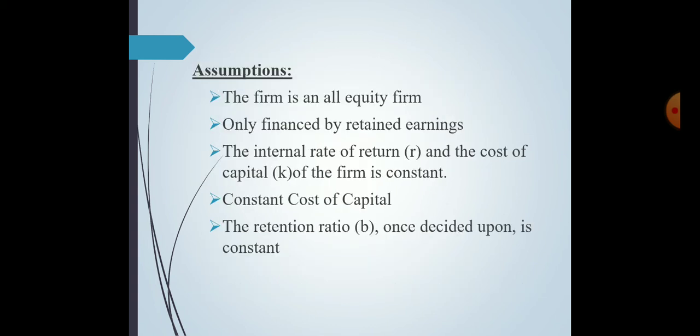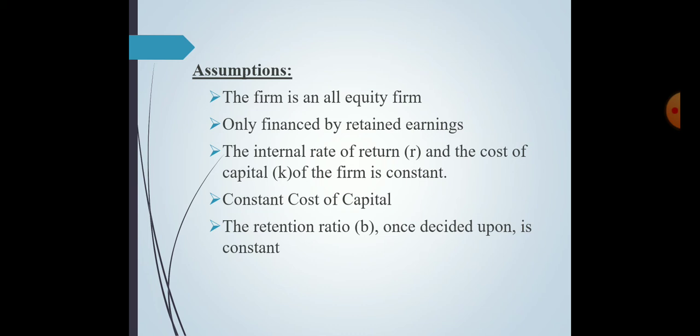Assumptions. Basically, there are some assumptions given by Gordon. All the firms are equity firms. Here there is no levered firm, meaning they are not using any debt or outside borrowings. They are financed only by retained earnings, which is an internal source of finance. What they have retained as profit, they can use only that profit for future financing.